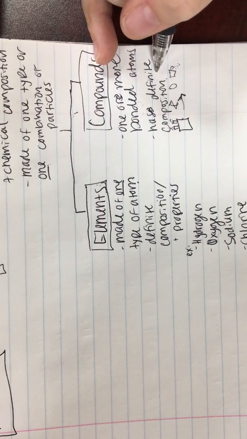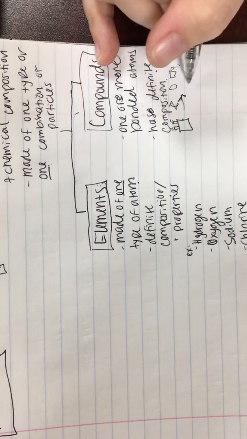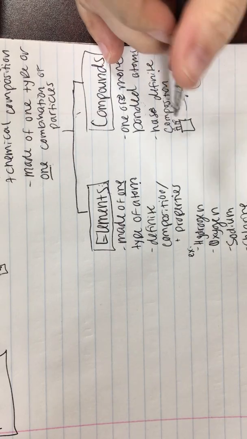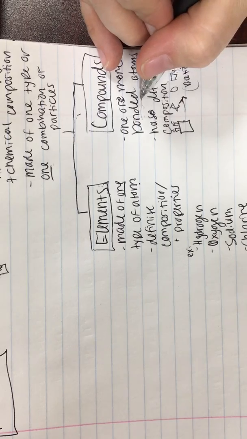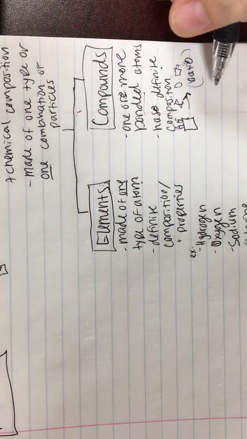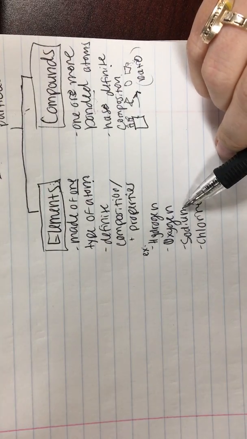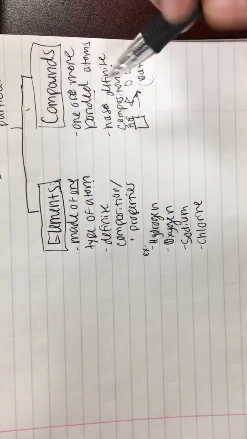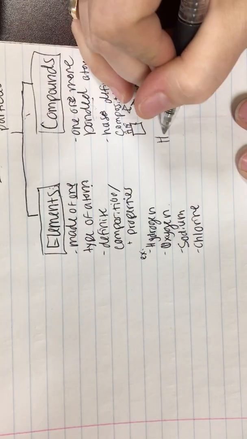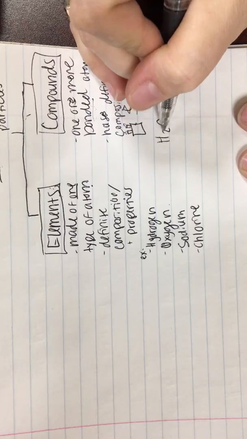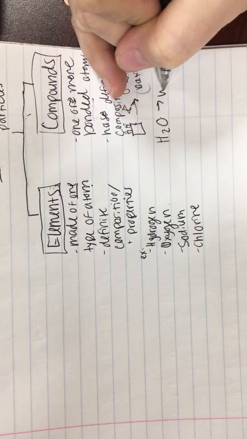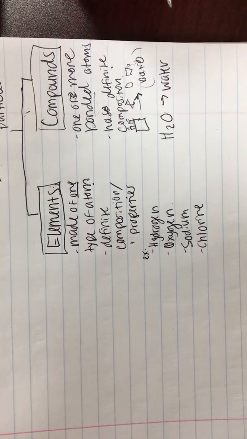But as they are in different amounts, different set ratios, when I put them together and chemically bond them together, they're going to make me a cake, which is a compound. So just like this example, if I pull these elements over here, which make up compounds, if I bring hydrogen and oxygen together in a set ratio of 2 hydrogens to 1 oxygen atom, I'm going to get water. And water is a compound.